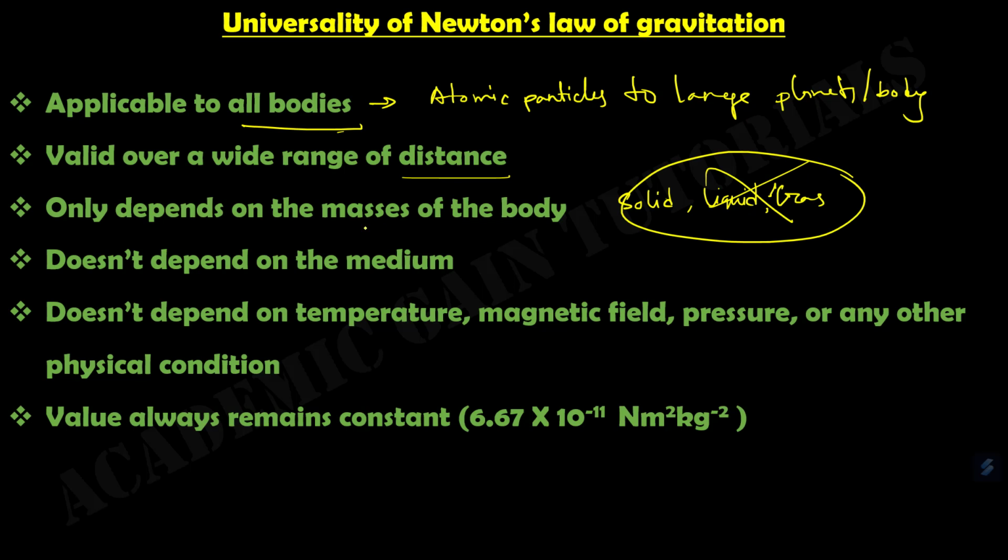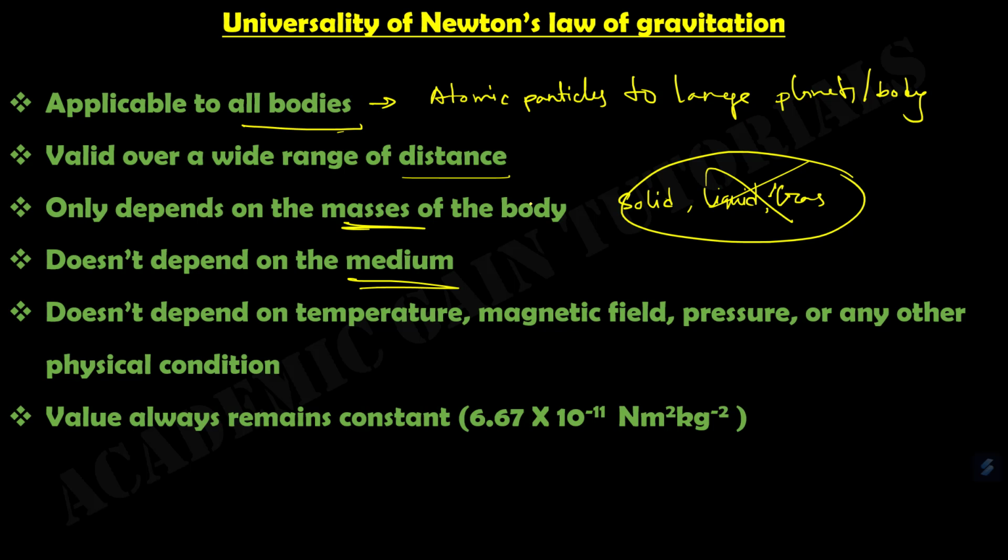It only depends on the masses of the bodies. The fourth one is that it doesn't depend on the medium in which particles or bodies are situated. The value of G is constant over the vacuum medium, the air medium, or the water medium.